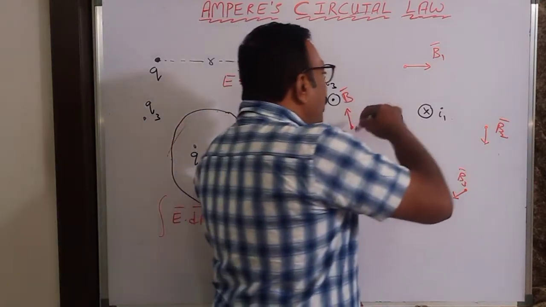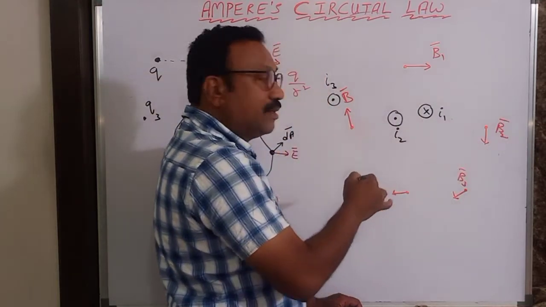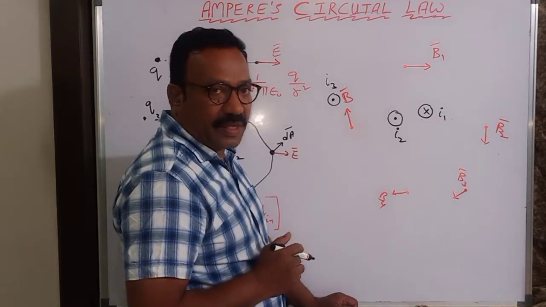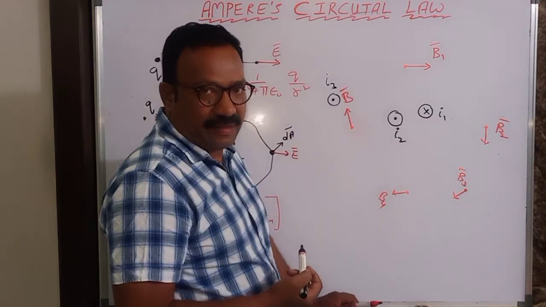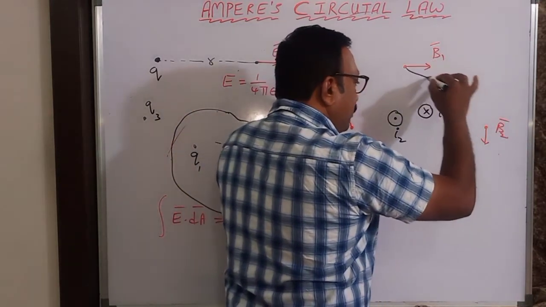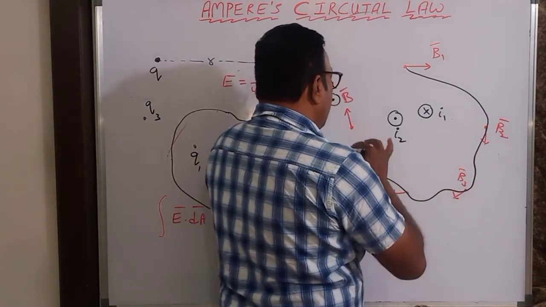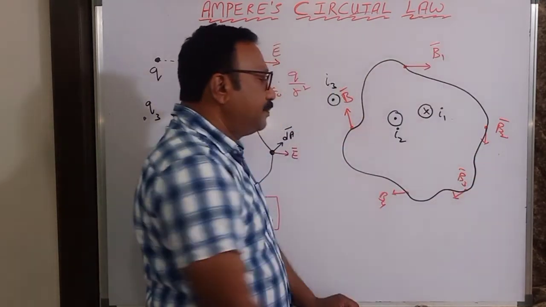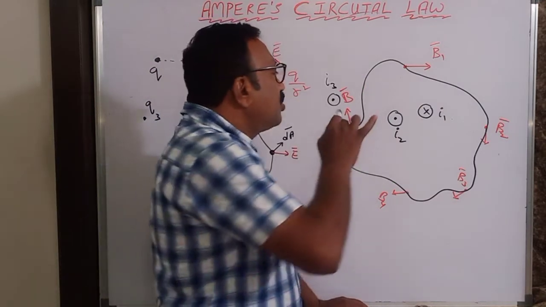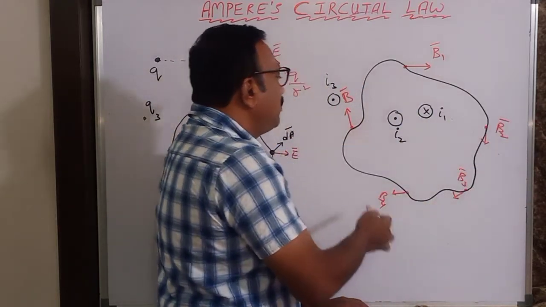Now I'll join this line. To understand the Biot-Savart law and the Ampere circuit law, we are preparing the base here. Understand? So let me join a curve. This is a curve which is joining the points where the magnetic fields are B1, B2, B3, B4, etc.